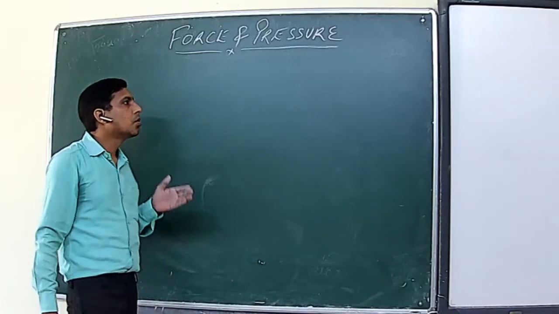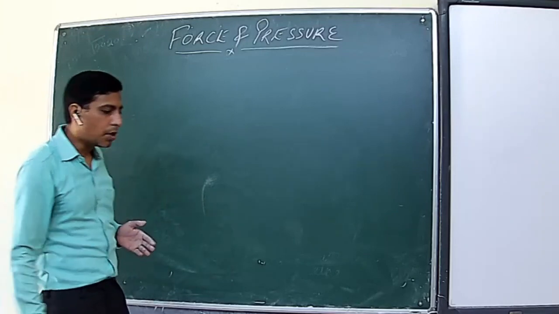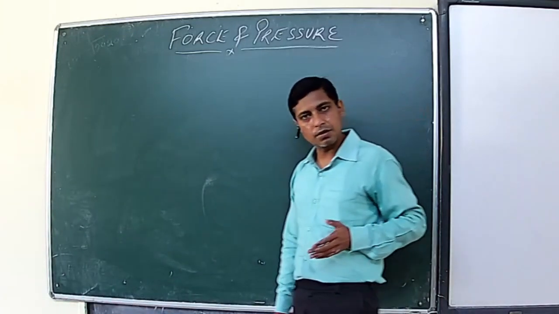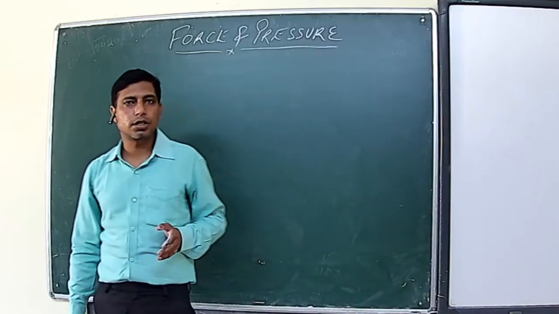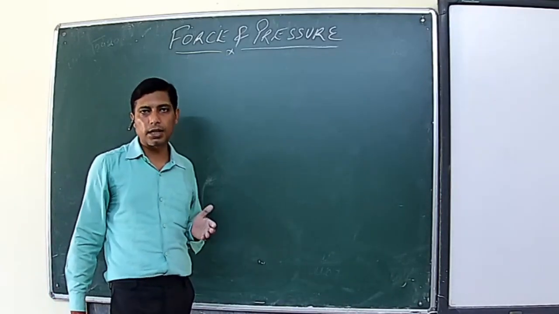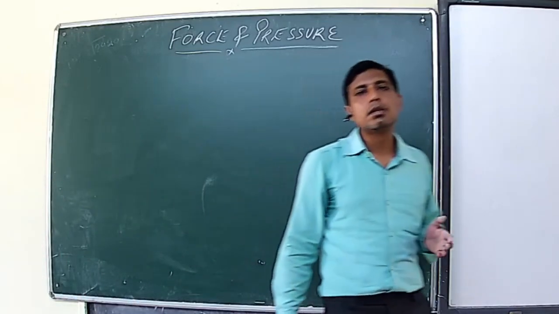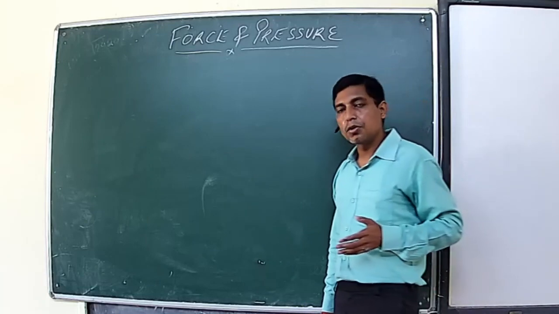Then the concept of moment of force comes: what is moment of force? What is the SI unit of moment of force? What is point of action, line of action, moment arm length? Then what are the factors on which moment of force depends? Then what are the consequences of moment of force?